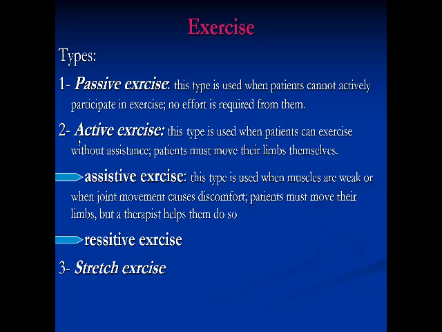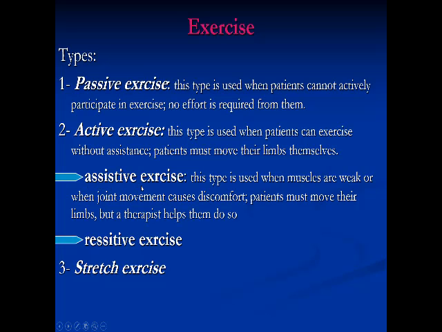Active exercise is produced by contraction of the muscle crossing the joint. It is used when the patient can exercise without assistance, or the patient must move their limbs by themselves without any assistance from the therapist or the doctor. But active exercise may be active assistive exercise or active resistive exercise.